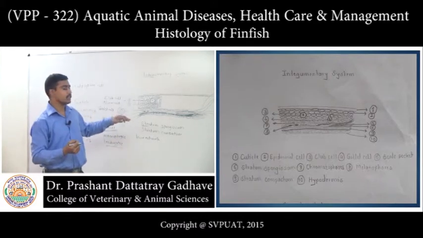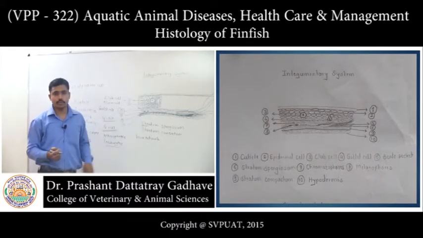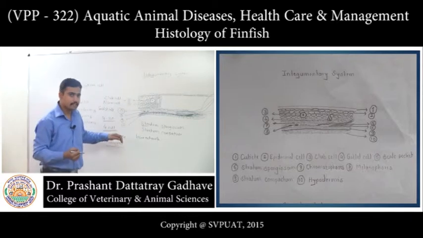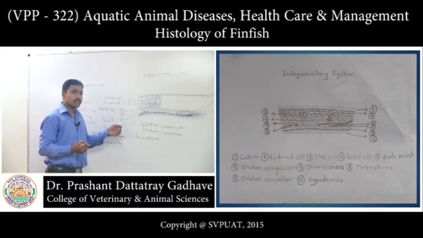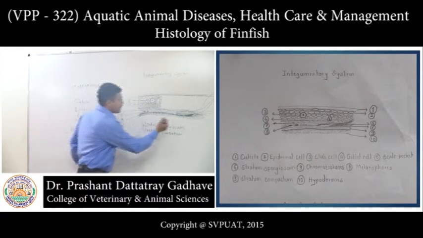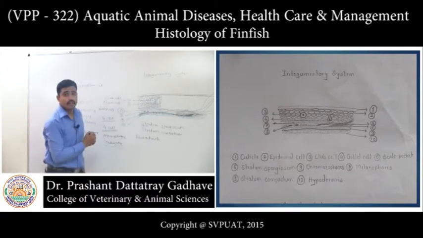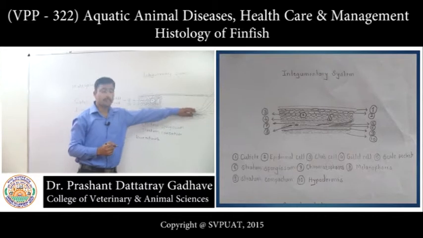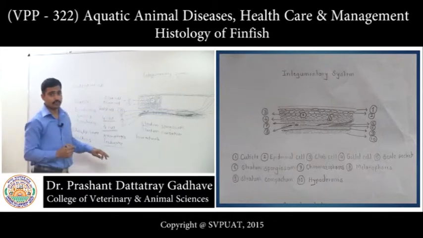The different cells present in this stratum spongiosum are mast cells, chromatophore cells, and cells associated with the scale pockets, and scale pockets are also present in the stratum spongiosum.